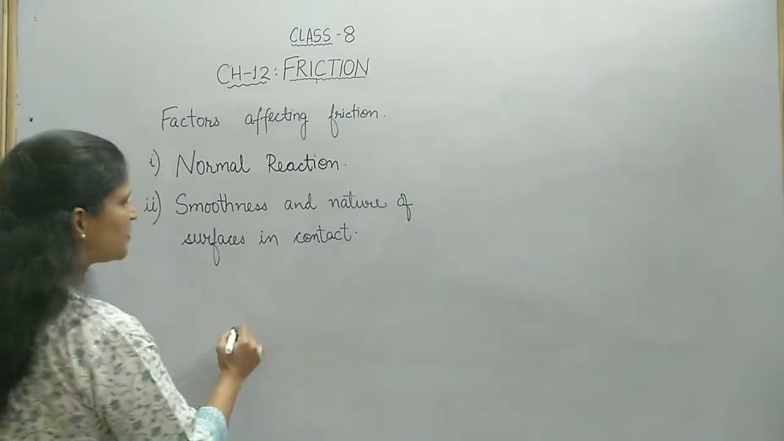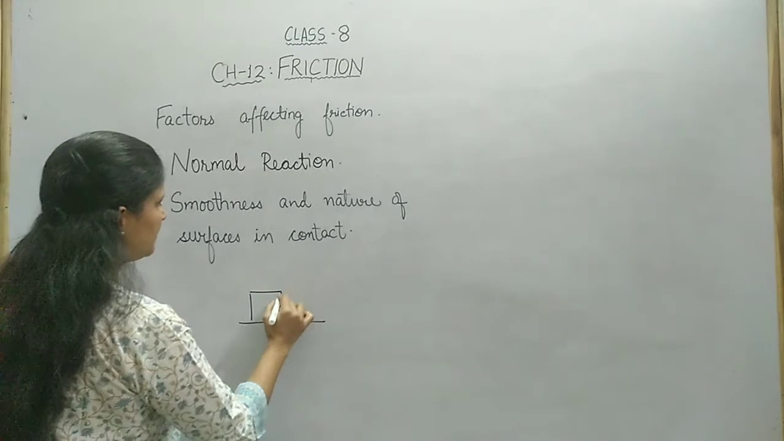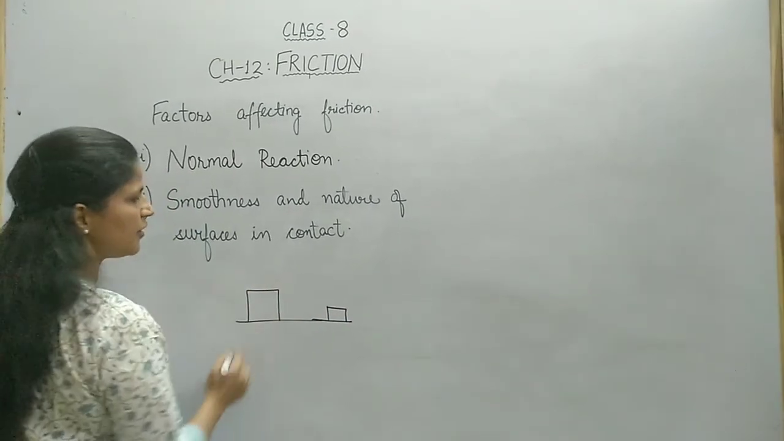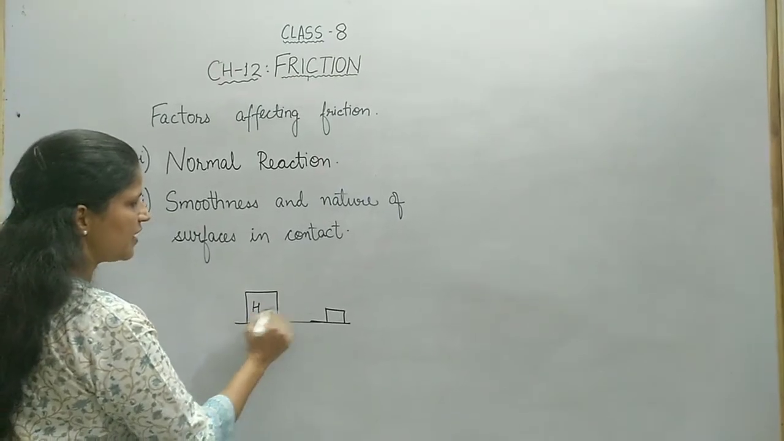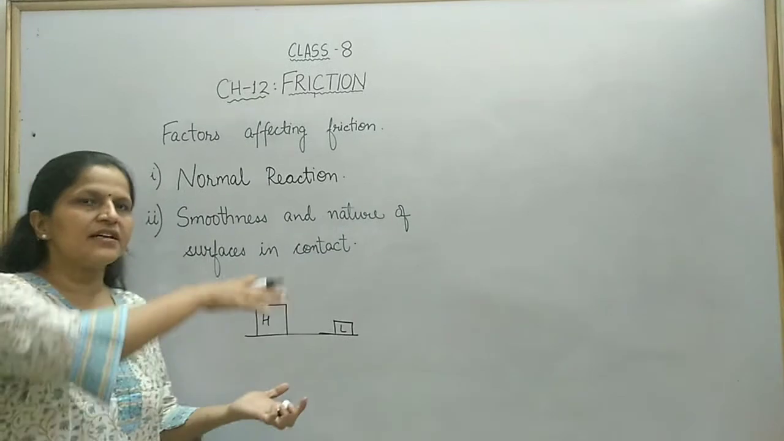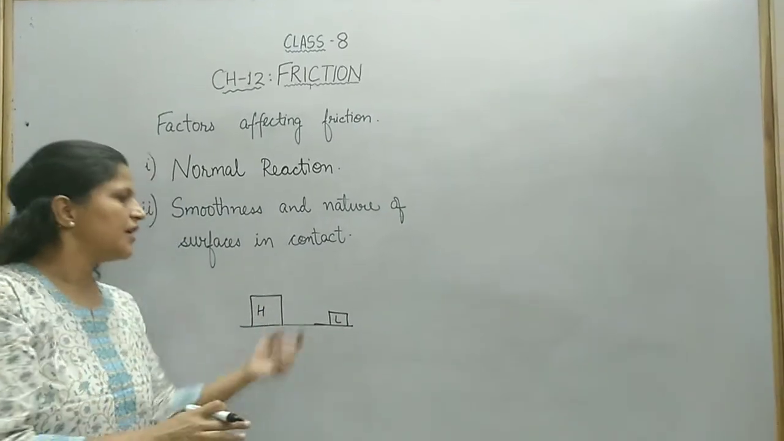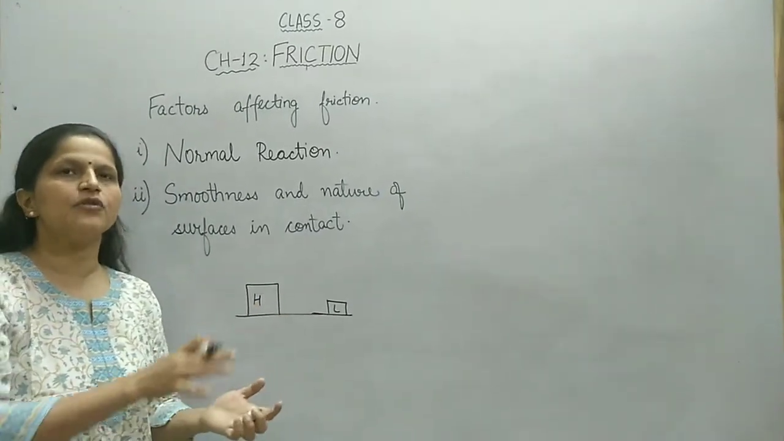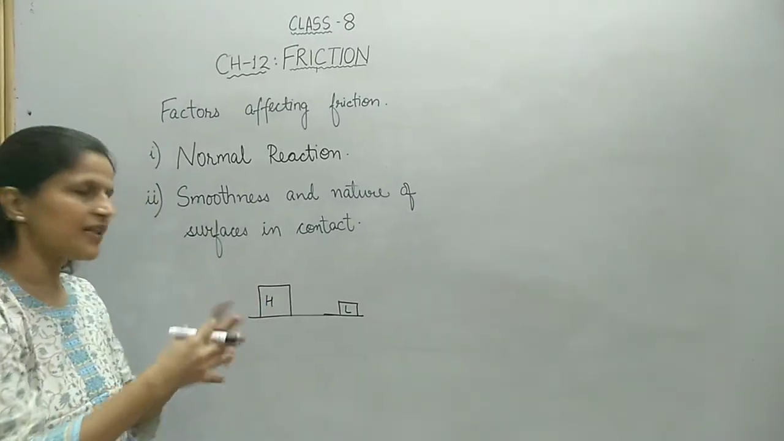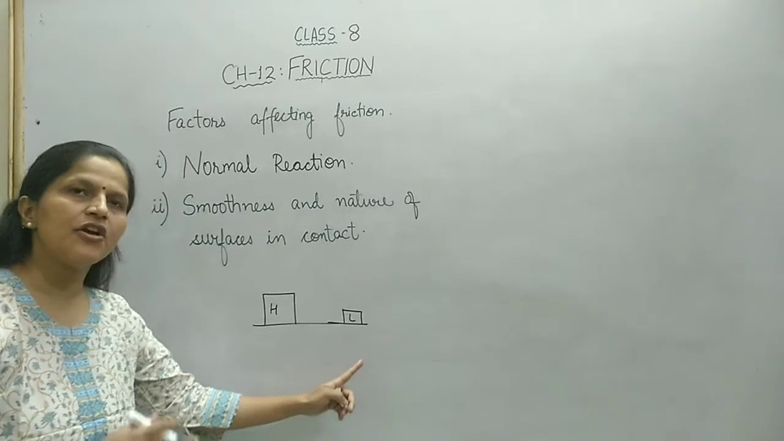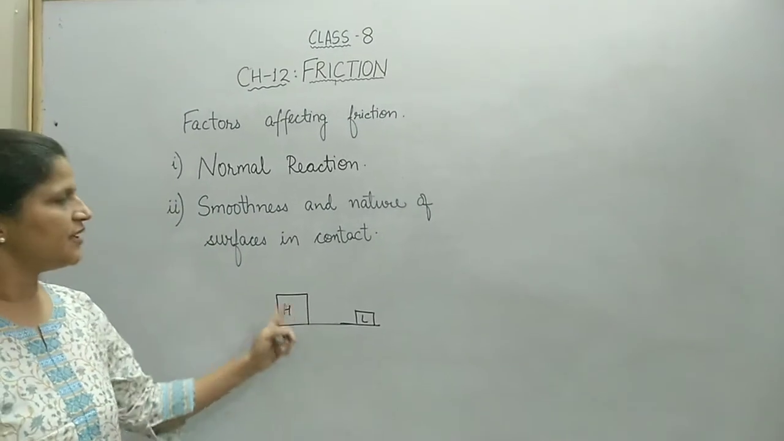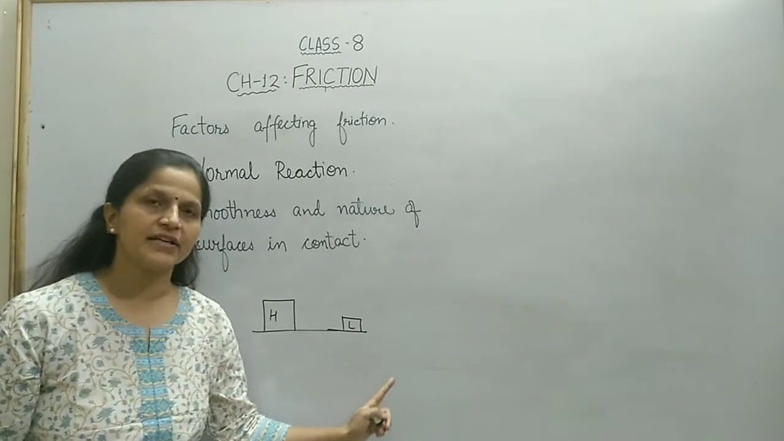जैसे suppose एक heavy box है और एक light box है. Both are lying on the floor. This is a heavy box and this is a lighter box. Heavier box is pressing the ground with a greater force. Lighter box is pressing the ground with lesser force. So there will be more interlocking in this case, lesser interlocking in this case. So friction will be more for heavier box. Friction will be less for a lighter box.